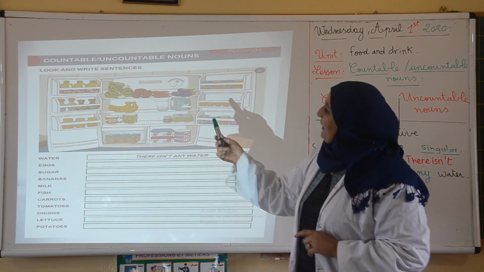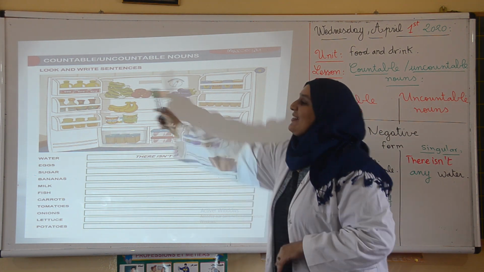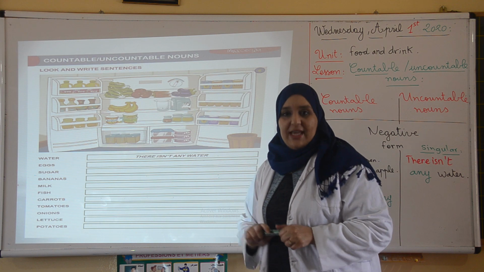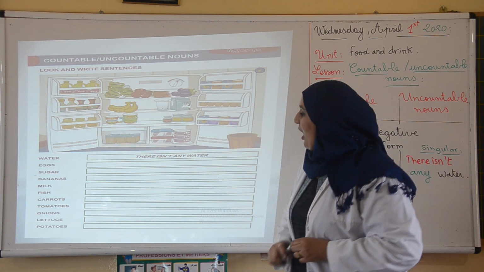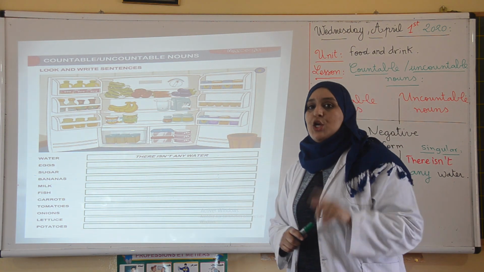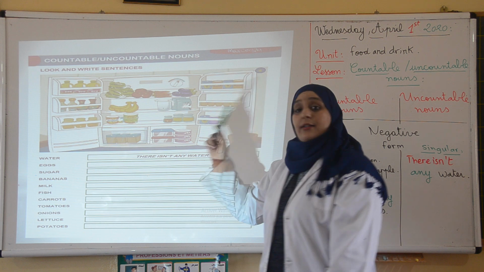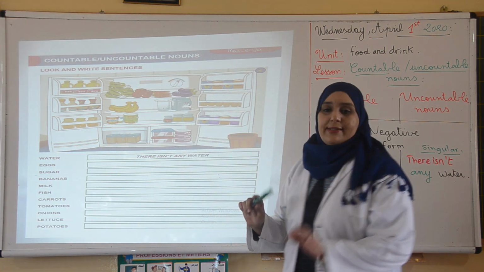Lettuce. Is there any lettuce? Lettuce, by the way, is uncountable. No. Yes, sorry, we got some lettuce here. So we say yes, there is some. Potatoes. Are there any potatoes? No, there aren't any. Now let's do the exercise. Look at the fridge and write the sentences.